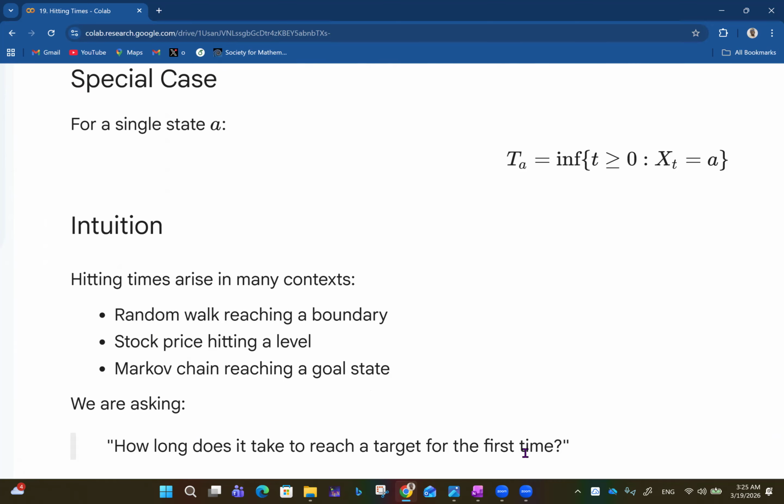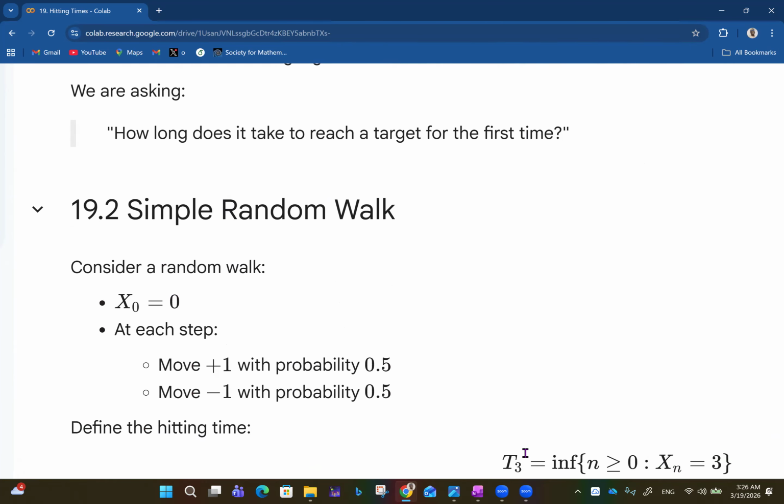Maybe you are watching a stock and you want to see the first time it hits a level. Maybe you bought a penny stock for like $1.50, and you're watching for the first time it hits $15 or something like that. So that's the idea of hitting time: how long it takes to reach a target for the first time.